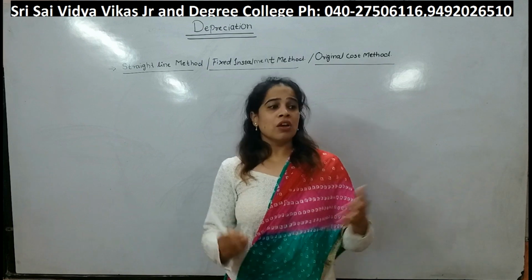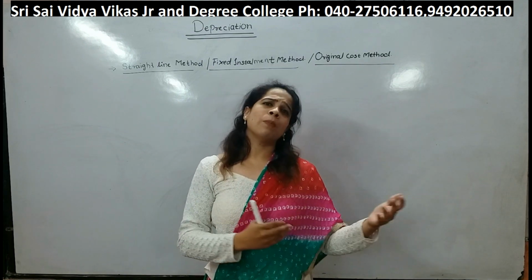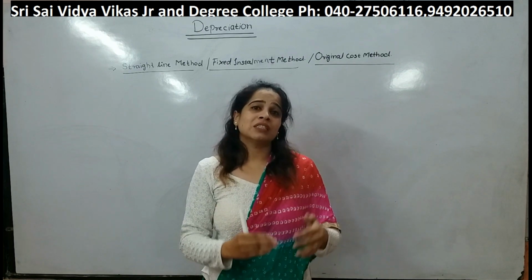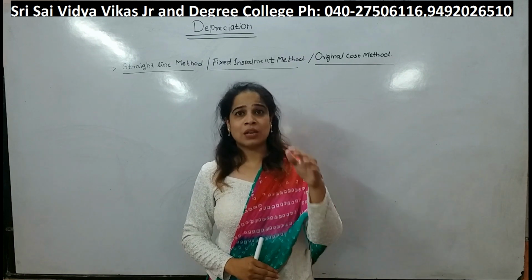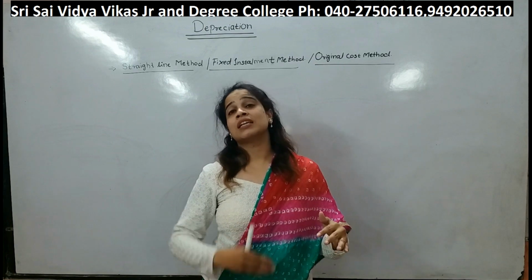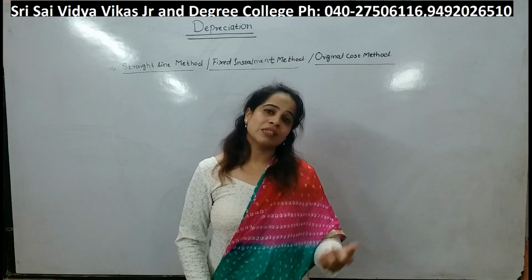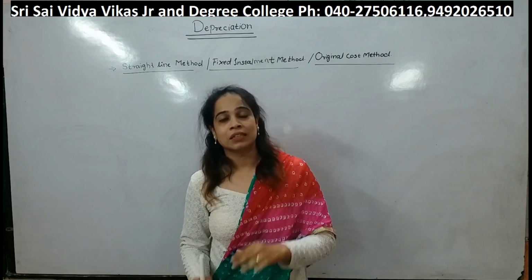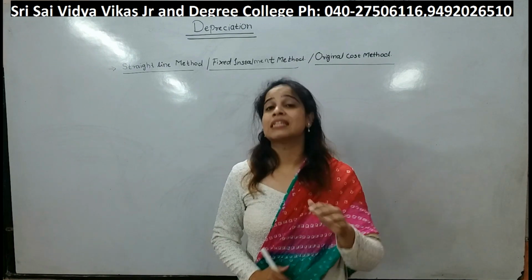For example, a year back you bought one mobile, and the cost of that mobile must be around 15,000 to 18,000. But if you want to purchase the same model after a year, you will find that the value of that mobile has decreased, because now there is an upgradation of the technology. So there are multiple reasons because of which the value of an asset is going to decrease. That decrement in the value of an asset is known as depreciation.